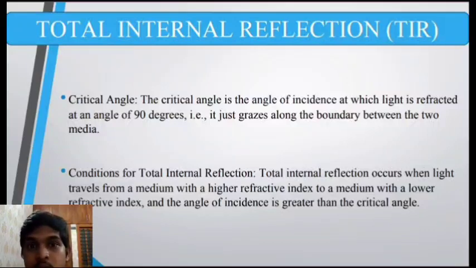So these are the two conditions: the light rays should travel from denser medium to rarer medium, and also the angle of incidence should be greater than the critical angle. The critical angle is the angle at which, when light passes from the denser medium to the rarer medium, the refracted ray just grazes along the interface, that is, the angle of refraction is equal to 90 degrees.